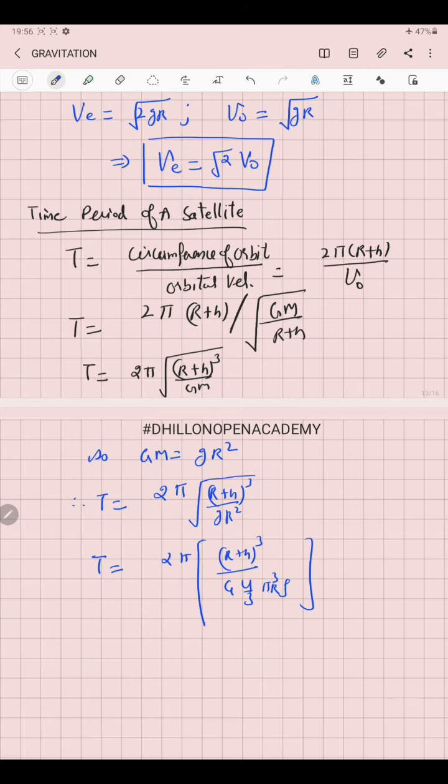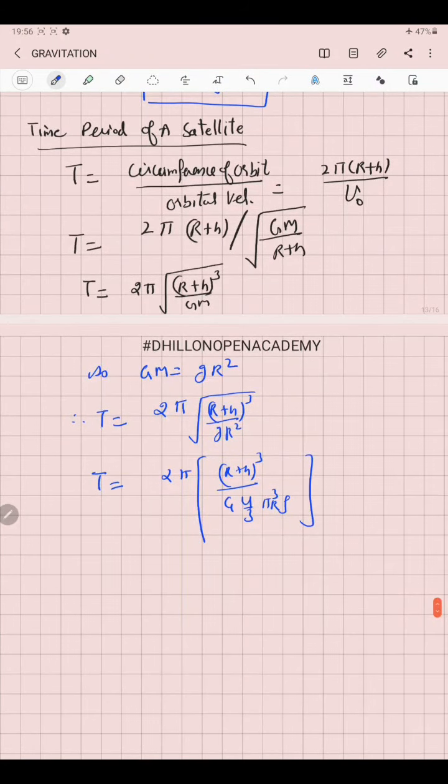This is the equation in terms of the density, which can be further simplified as T equal to square root of 3π (R plus h) cubed divided by g rho into R cubed.